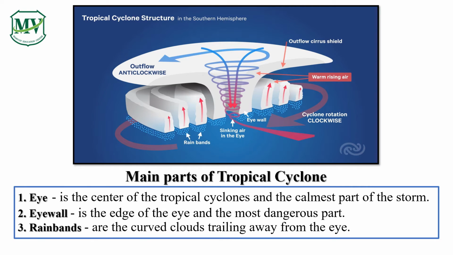Now let's talk about their differences. The center and the calmest part of the tropical cyclone is the eye. On the other hand, the eye wall is the most dangerous part of the storm, where heavy rains and strong winds are being produced. The curved clouds trailing away from the eye, which produce heavy bursts of rain and wind, or sometimes no wind or rain between the spirals, are the rain bands. Amazing, isn't it?